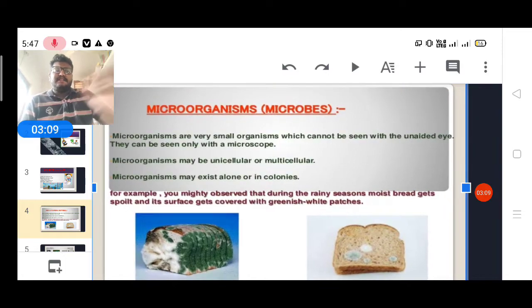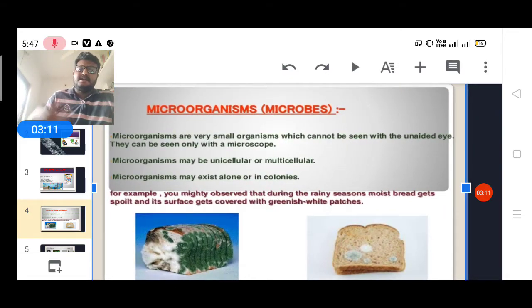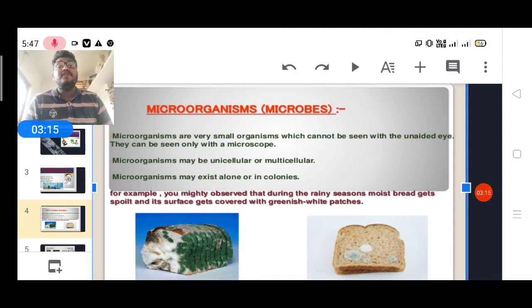First, they are unicellular. Already in 7th class you studied nutrition in animals. You studied amoeba and some fungi, such as bread mold and mushroom. These are also microorganisms.